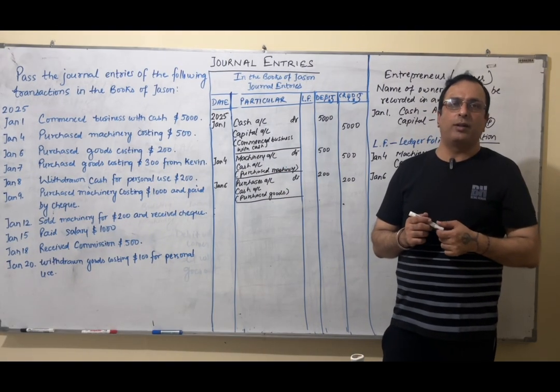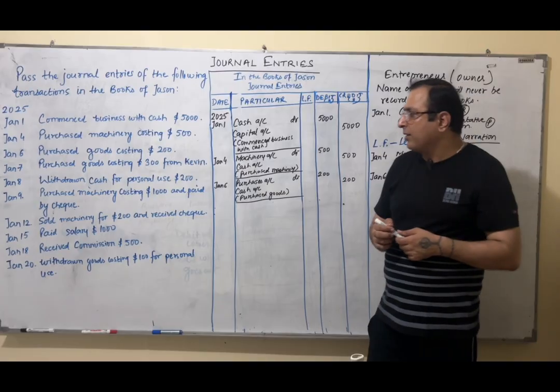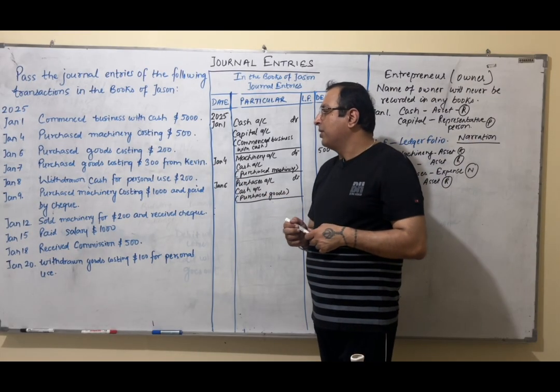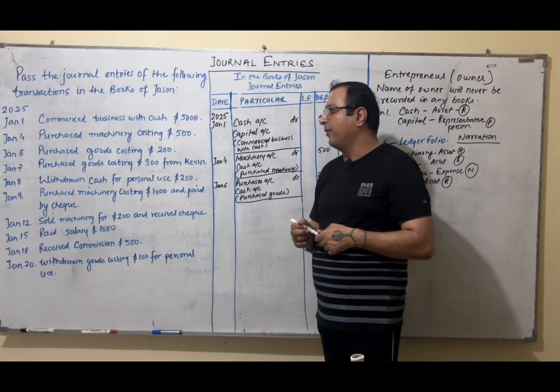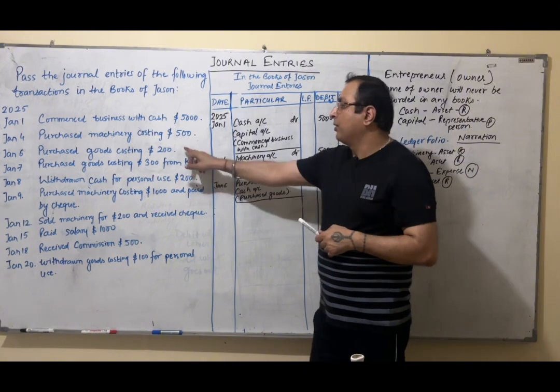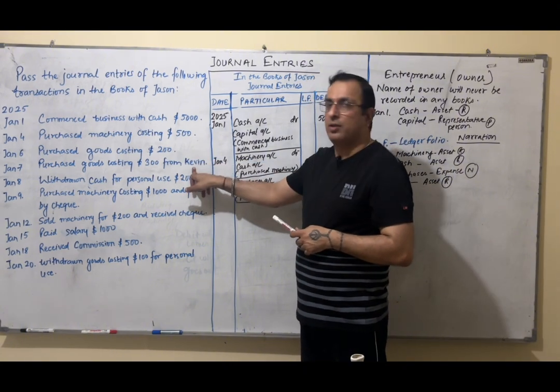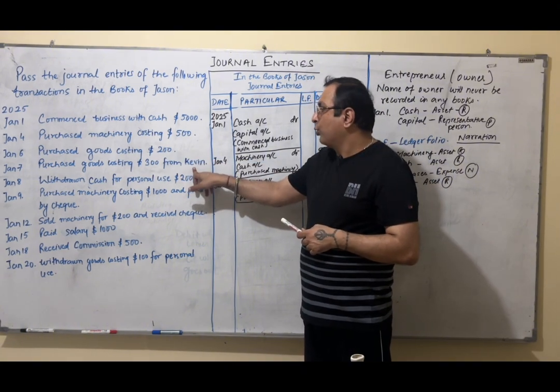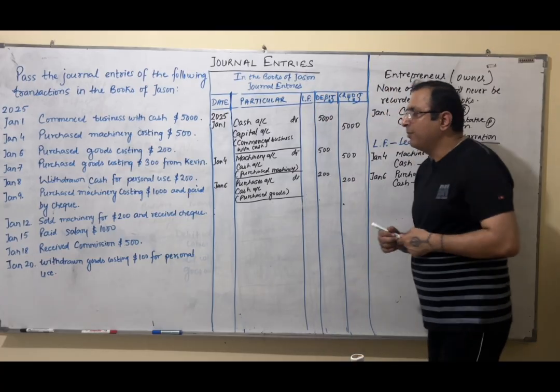Now let's move to our next transaction. Next transaction, Jan 7 says, purchase goods costing 300 from Kevin. Again, we are purchasing goods, but this time name is given. I will tell you the story behind this. Let's first of all see the aspects.